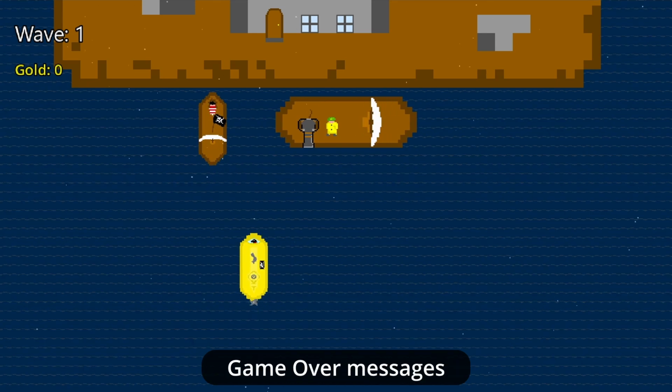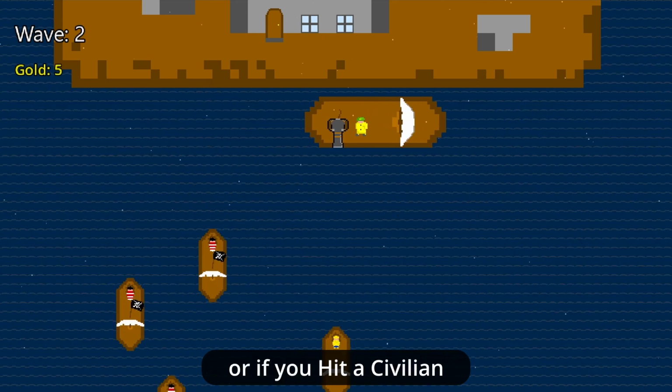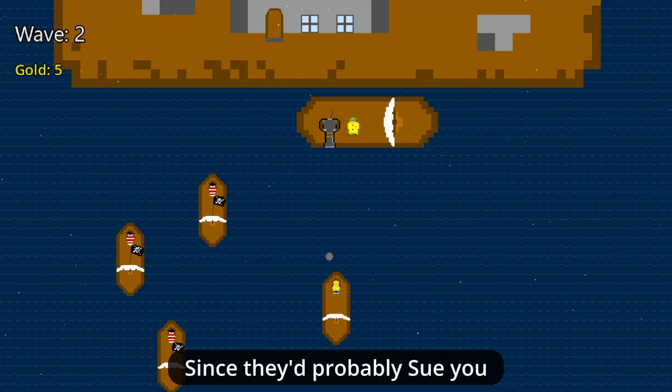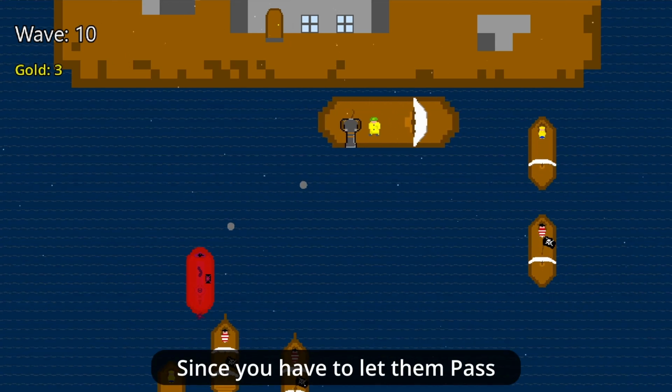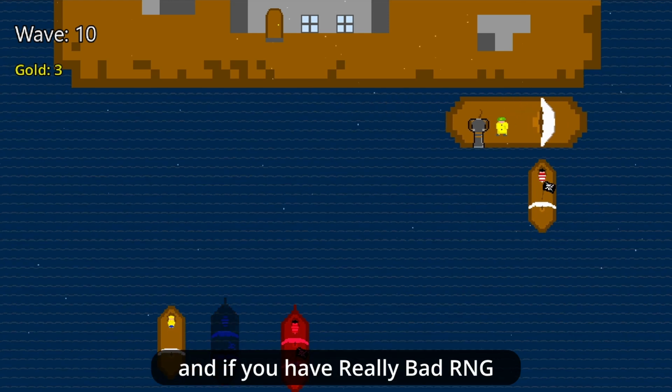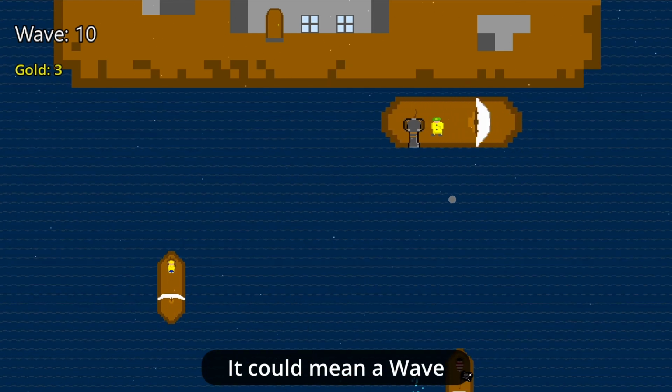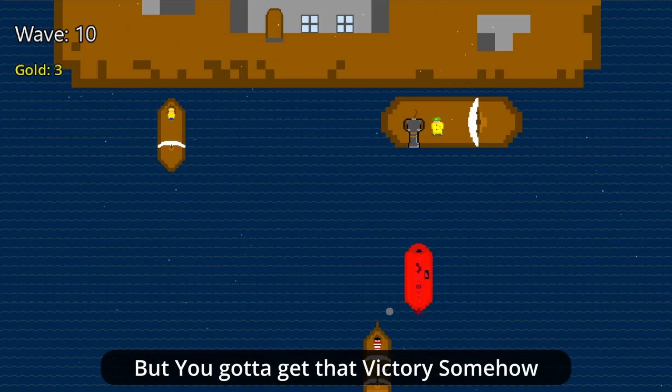There's also updated game over messages if the pirates invade, or if you hit a civilian, since they'd probably see you. Well, not that they'd survive anyways. To be fair, they are pretty annoying, since you have to let them pass without crashing into them, and if you have really bad RNG, it could mean a wave becomes unexpectedly difficult, but you got to get that victory somehow.